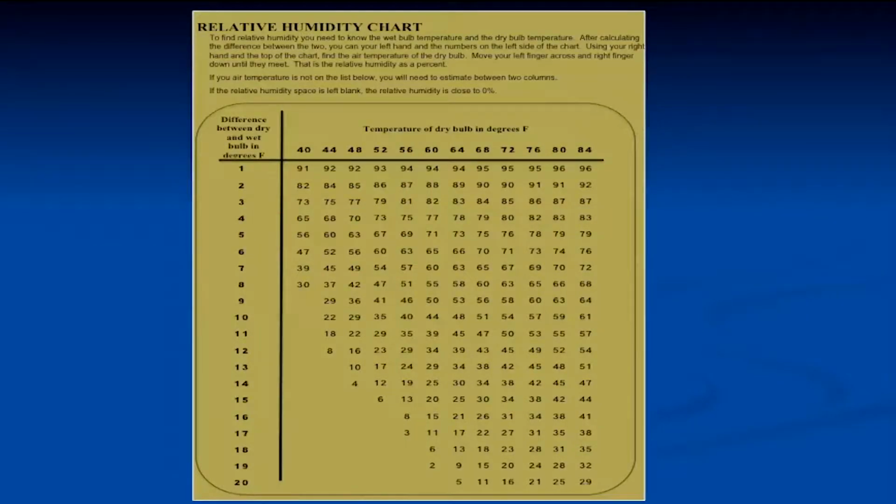Let's do another example. Let's say that you measured the temperature and it's 70 degrees. We look at the top of the chart and there's no 70 degrees. There's just 68 and 72. Here's where you're going to have to estimate. 70 is between 68 and 72, so we're going to look at both these columns, and you'll know that the correct number is in between. Then you figure out that the wet bulb temperature is 63.